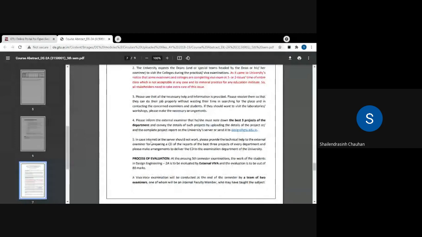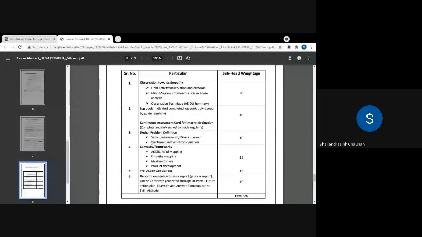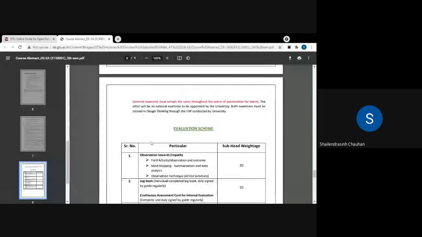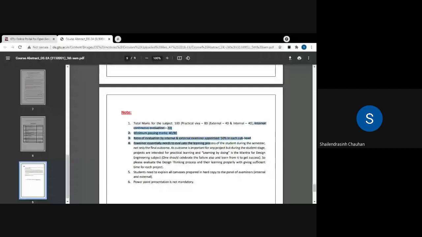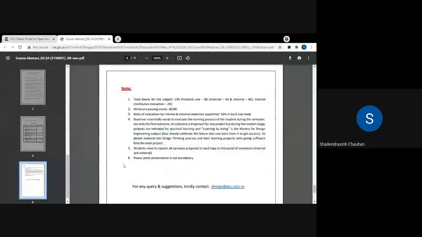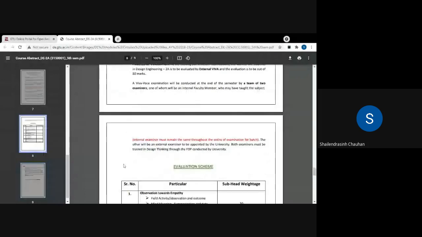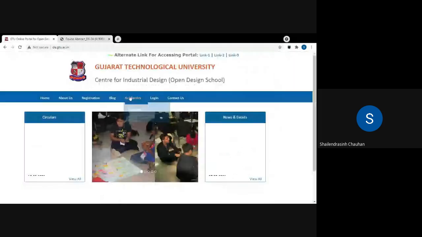A 20 plus 80 evaluation scheme: 20 marks for internal continuous evaluation and 80 marks for practical viva. You can find this PDF file on the GTU website from here.